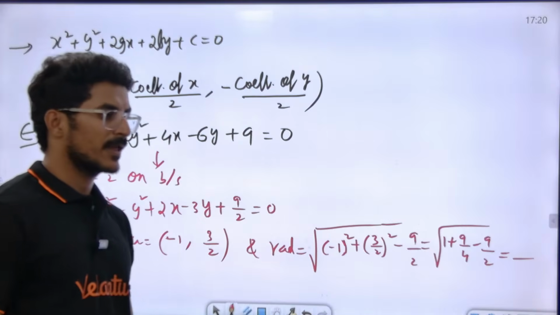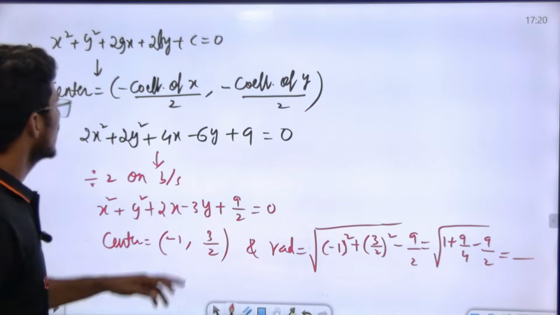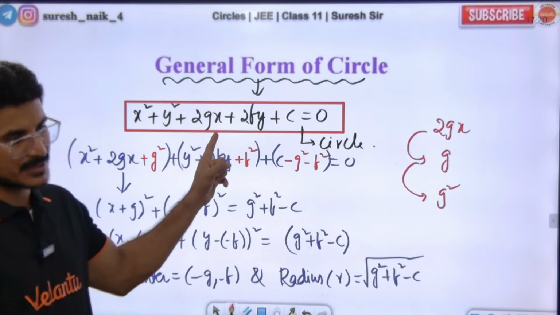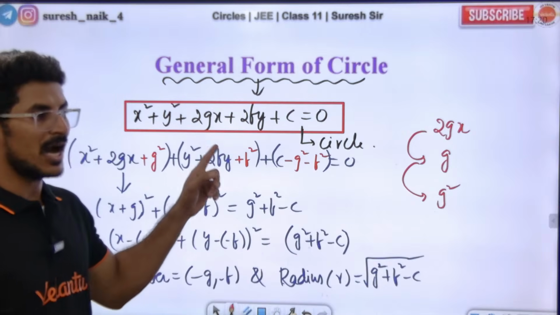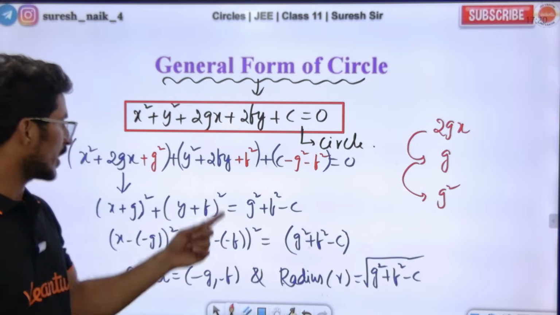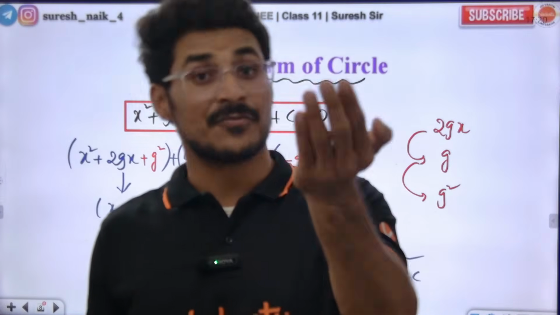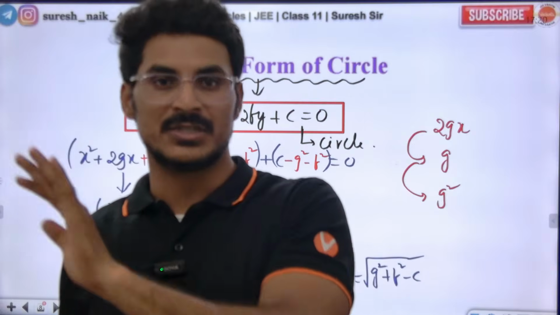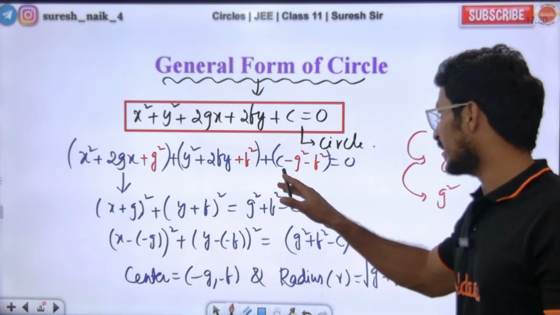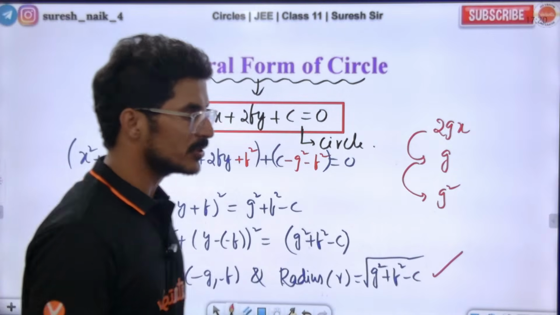Any doubts? This is how you solve it. Yes or no? You need to identify the center and radius. For a circle in this form, the center is minus g, minus f, where g is half the coefficient of x and f is half the coefficient of y. Take half the coefficient of x with the opposite sign, and half the coefficient of y with the opposite sign: plus becomes minus, minus becomes plus. The radius is the square root of g square plus f square minus c. Cool? Very, very simple.